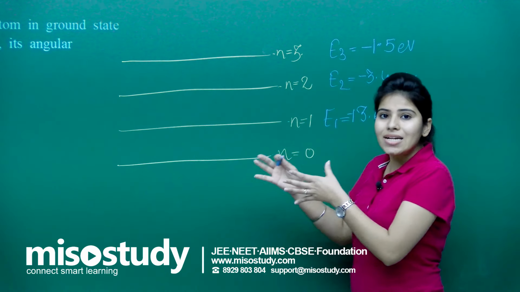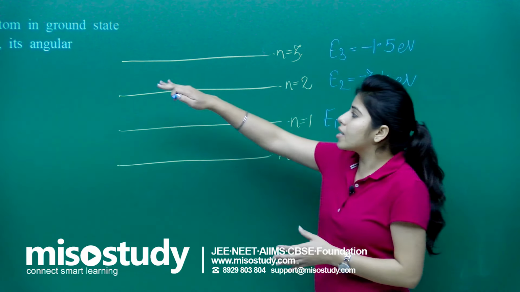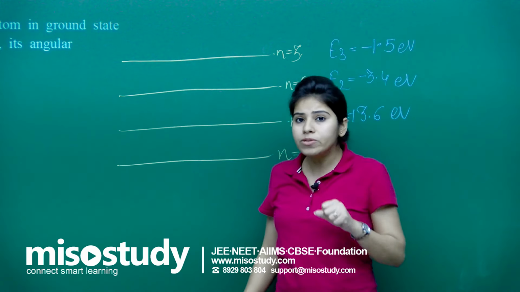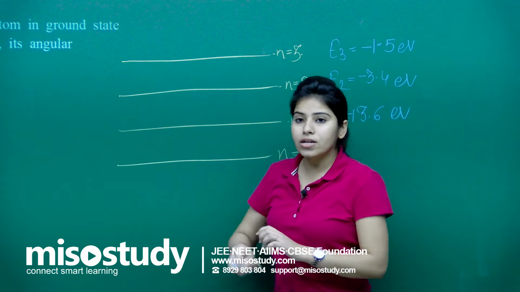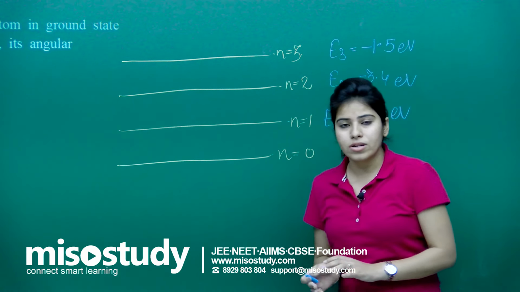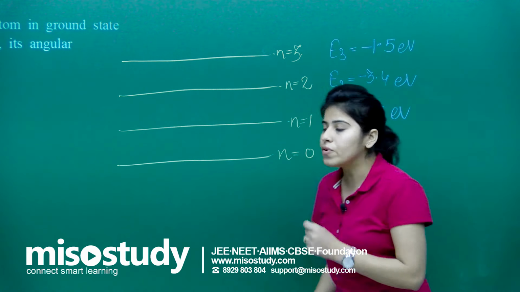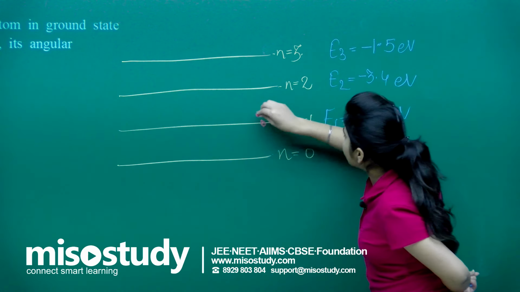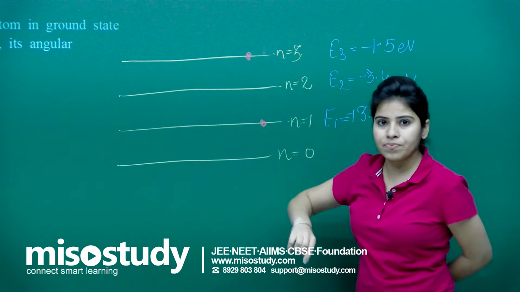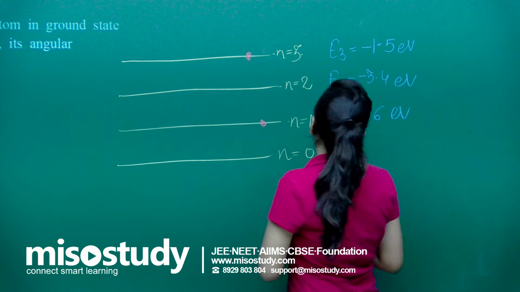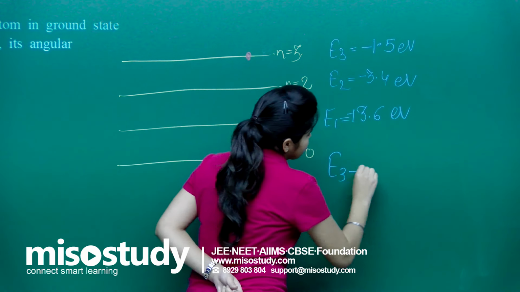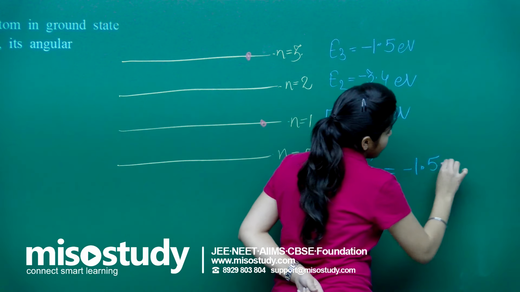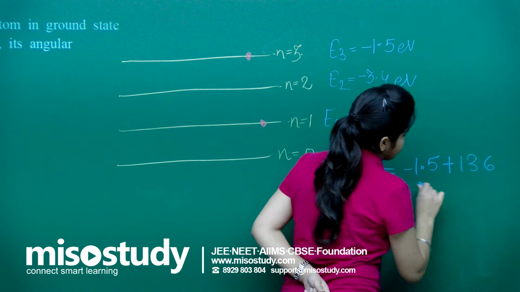So the question says that the electron in the hydrogen atom in the ground state absorbs a photon of energy 12.1 electron volt. Let me mark the difference over here. If you look at this energy level and this energy level, the difference between them will be E3 minus E1, that will be minus 1.5 plus 13.6.